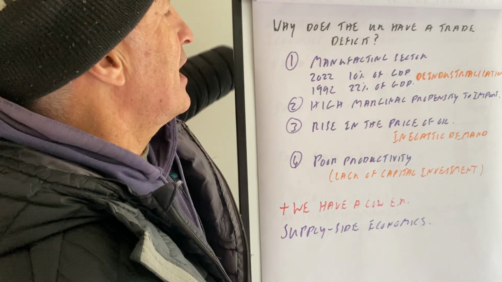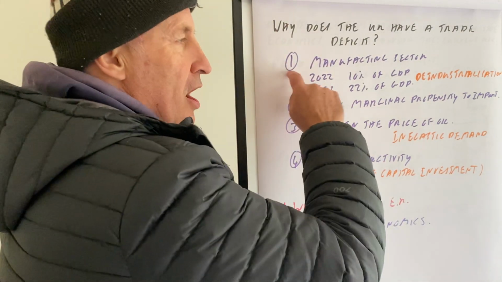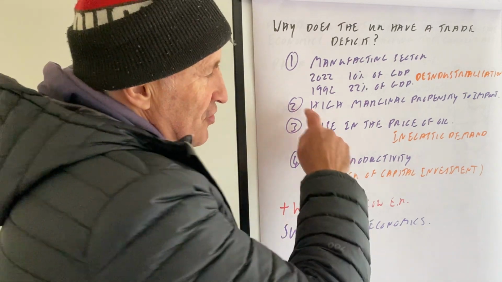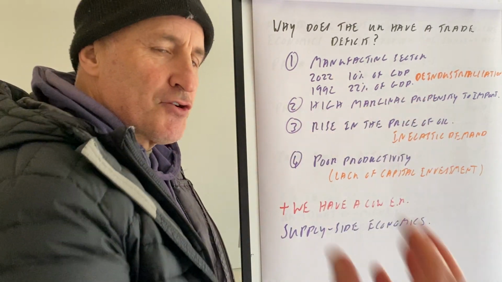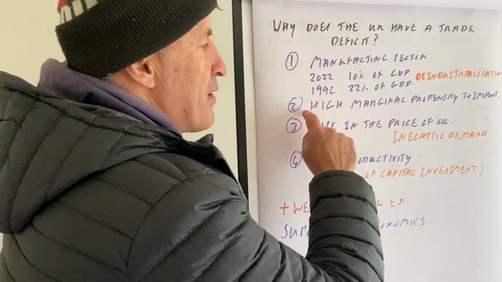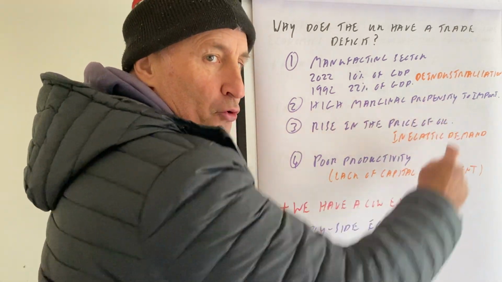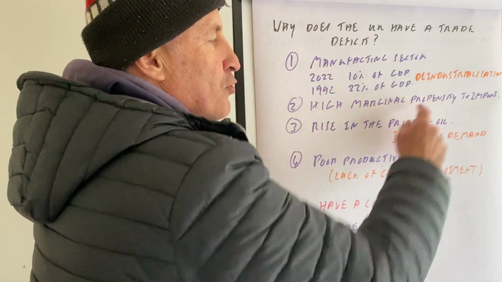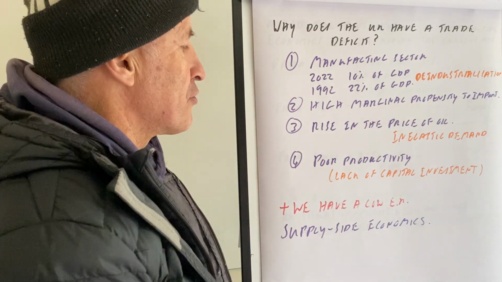Pretty easy stuff, really. One is our manufacturing sector is so much smaller, deindustrialisation, so therefore we export fewer goods and have to import more goods. In the UK, we have a high marginal propensity to import, which means if incomes are rising, we spend a lot of that extra money on imports, and then this creates a problem for the UK economy.